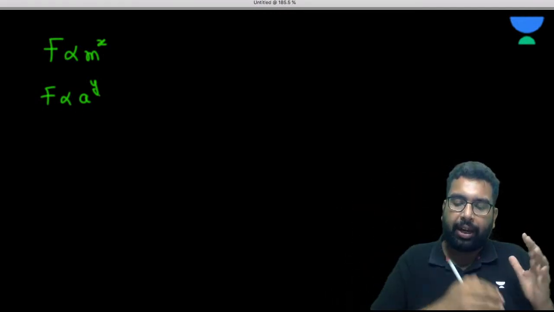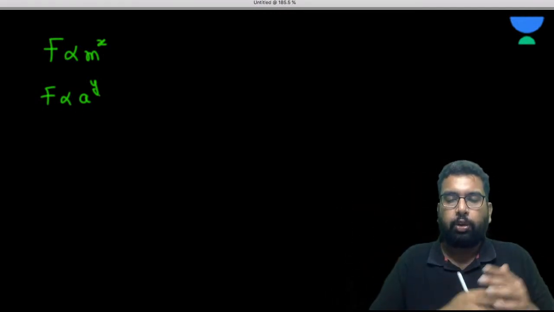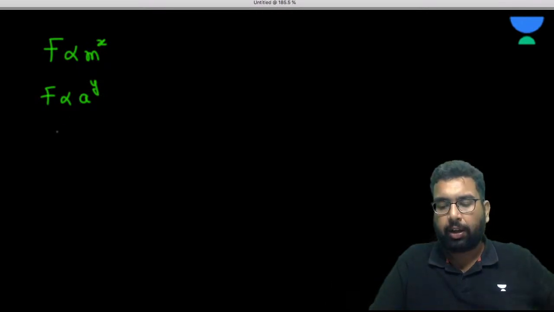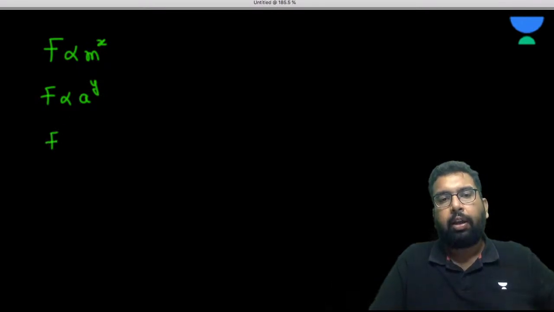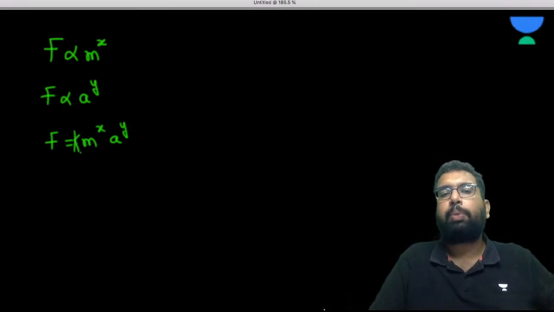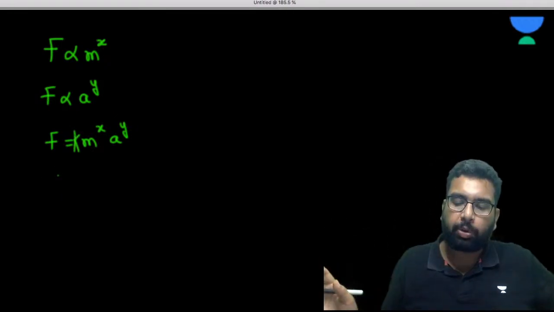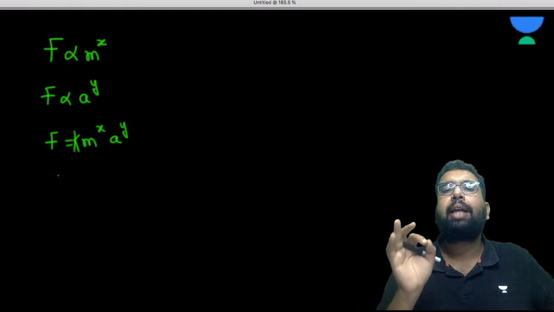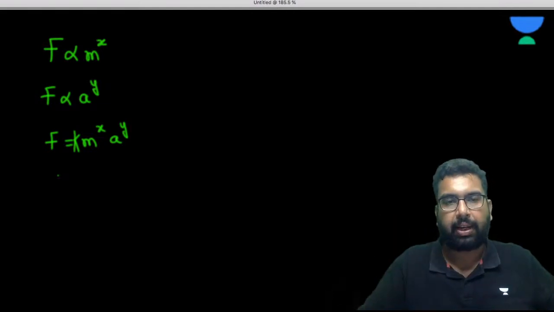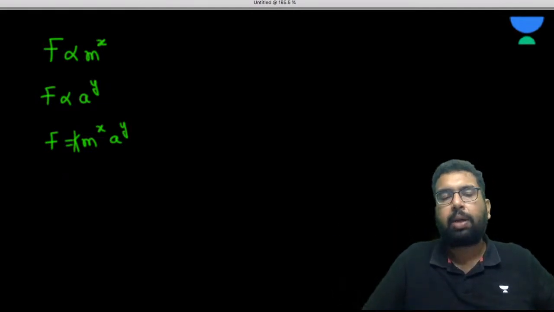Now when you equate, hello Kumar, when you replace the sign of proportionality, it is going to be m to the power x, a to the power y, with a constant of proportionality. This constant of proportionality we can never get, because it has no dimension, right?